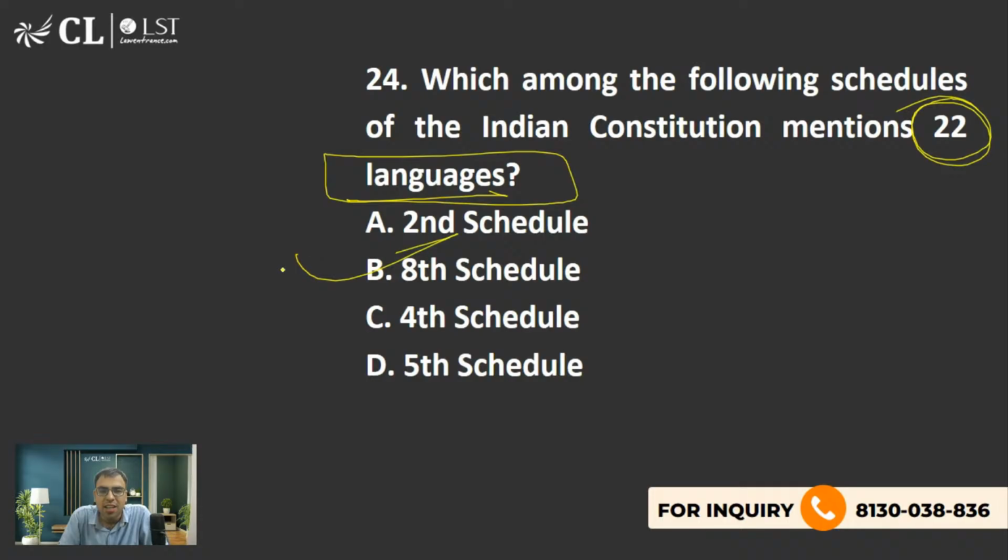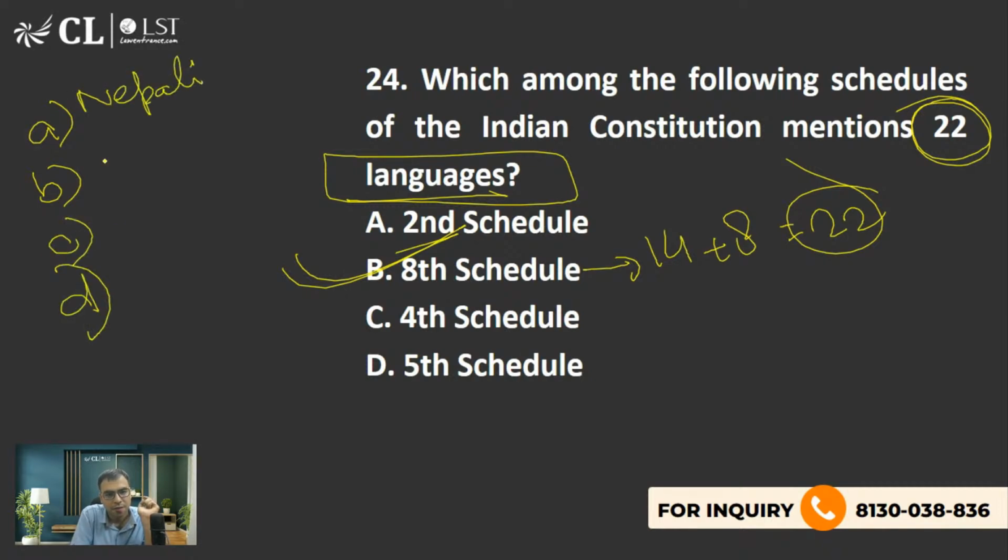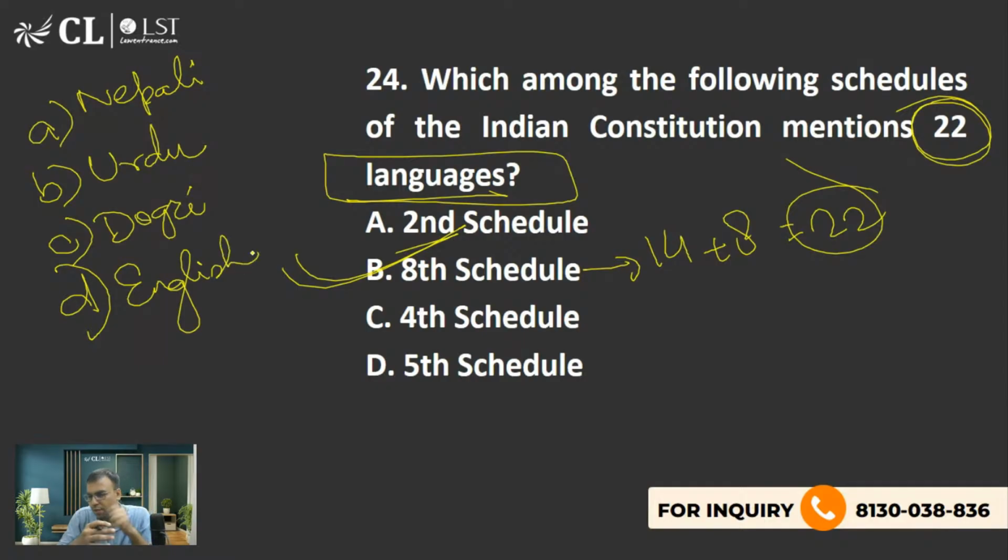Yes, 22nd. Like the 8th schedule talks about 22 languages. Originally it had 14 languages. 8 were added later on. Now we are having 22. Now I have one question. Please tell me which of them is not mentioned in the 8th schedule?